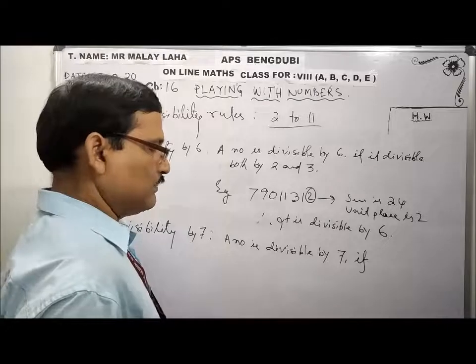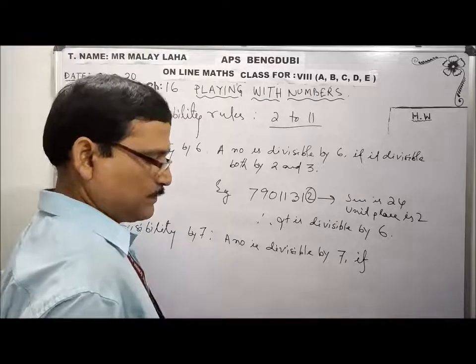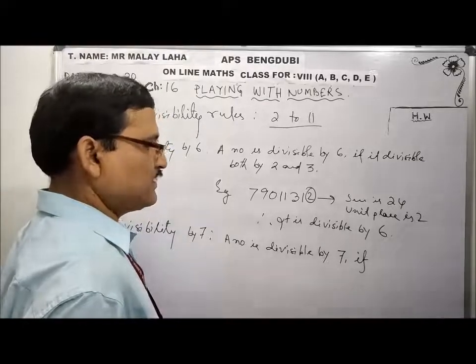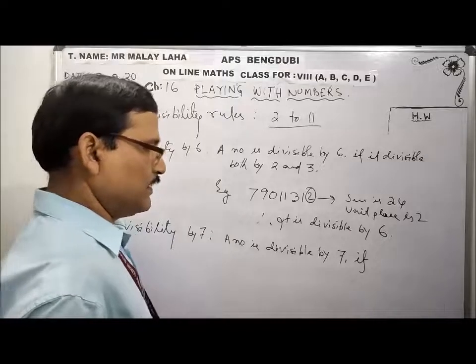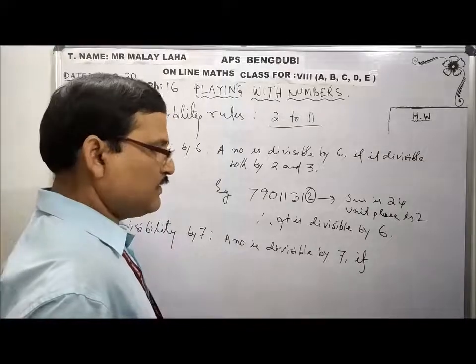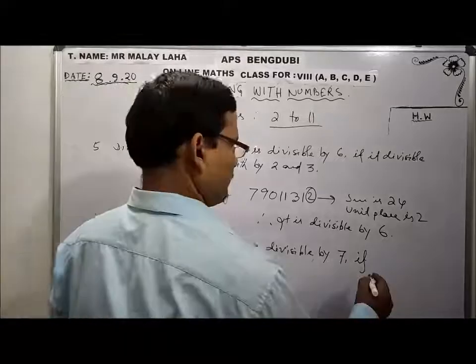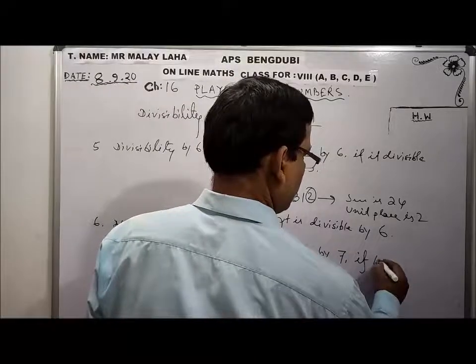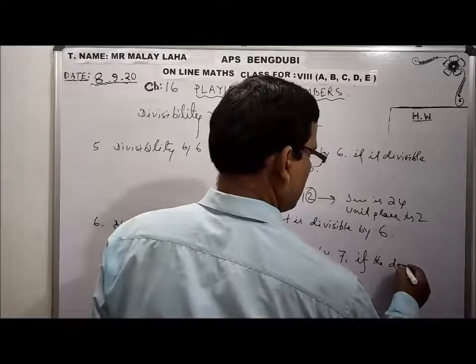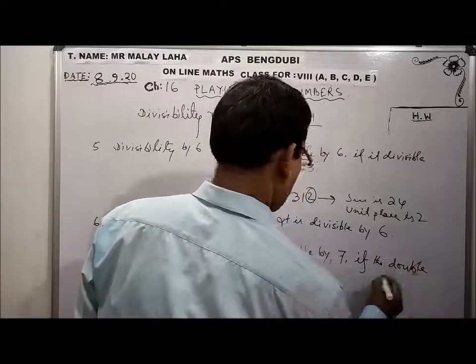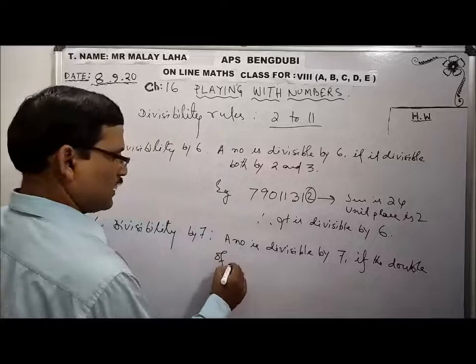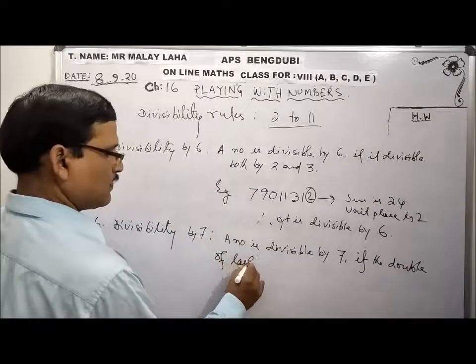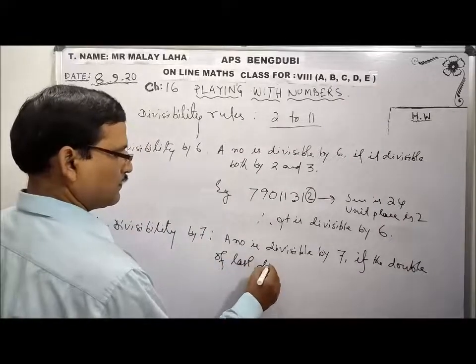If double of the last digit is subtracted from the leading truncated number.